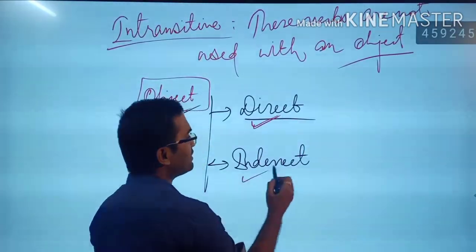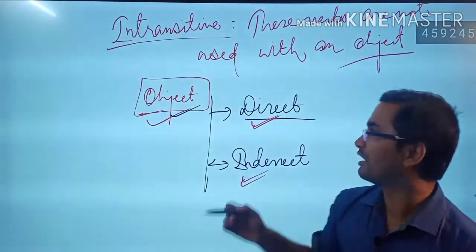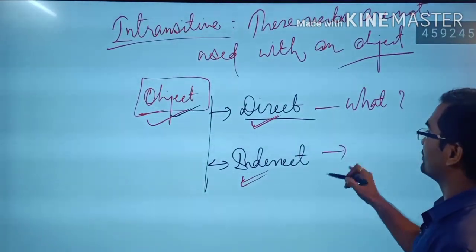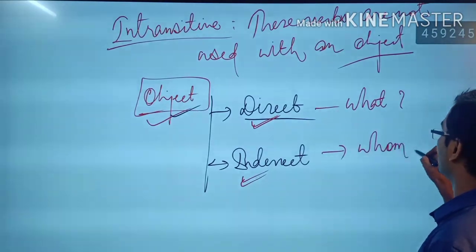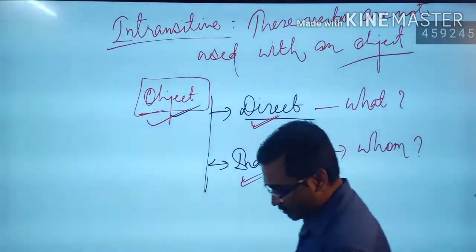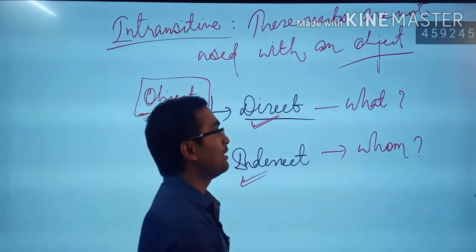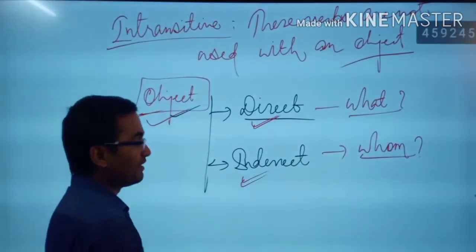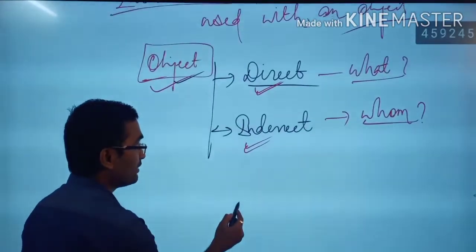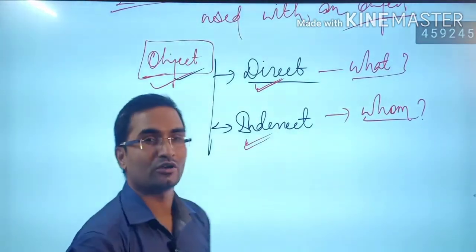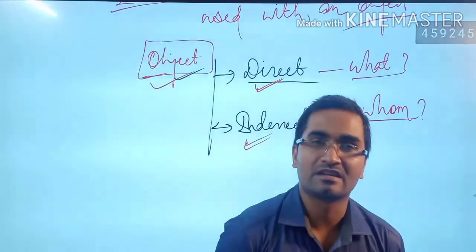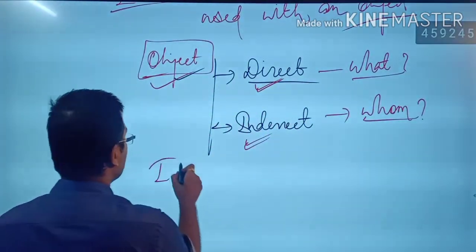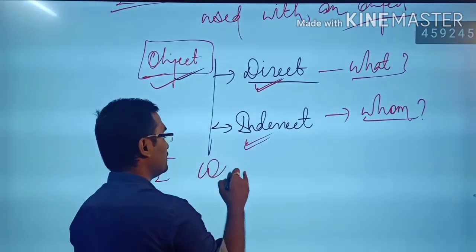To determine the direct object, we have to use what. And to determine the indirect object, we have to use whom. In order to know the object, we have to use either of them. If either of them is replied to, then the sentence has got an object. If not replied, the sentence has not got an object. Now have a glance. How? I write a sentence over here. I wrote a letter.